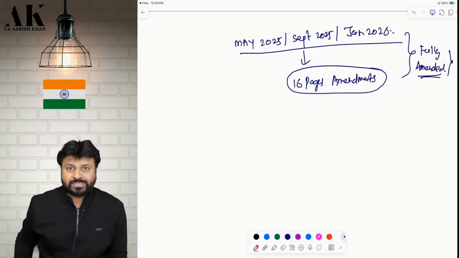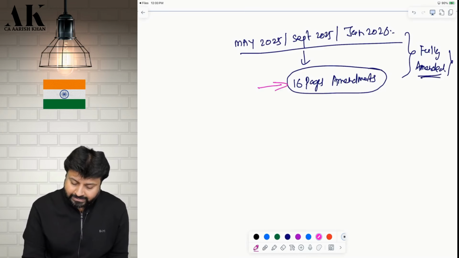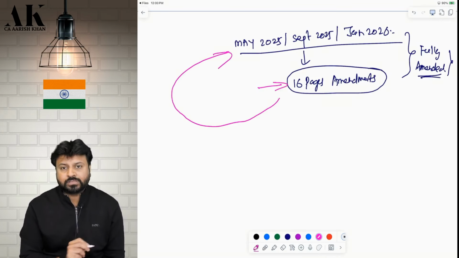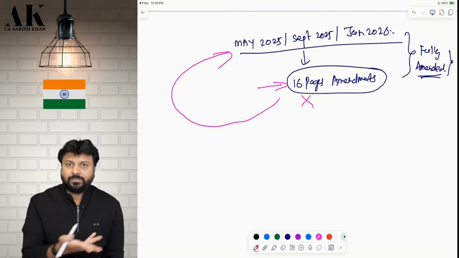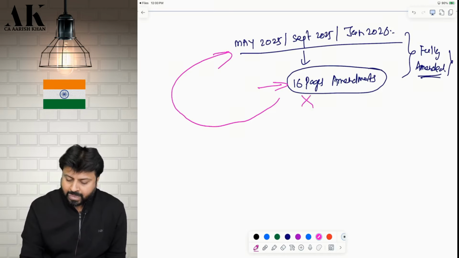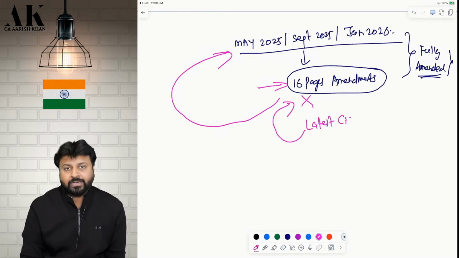If you have purchased the book recently, in the last few days or last 1 month, then you will get these 16 pages also in your respective books. Yes, if you have purchased the books earlier, then you may not get this because these amendments have come recently. Okay. So you check your last chapter. If you have a last chapter as latest circular in which these 16 pages are already there, then you don't have to download this separately.